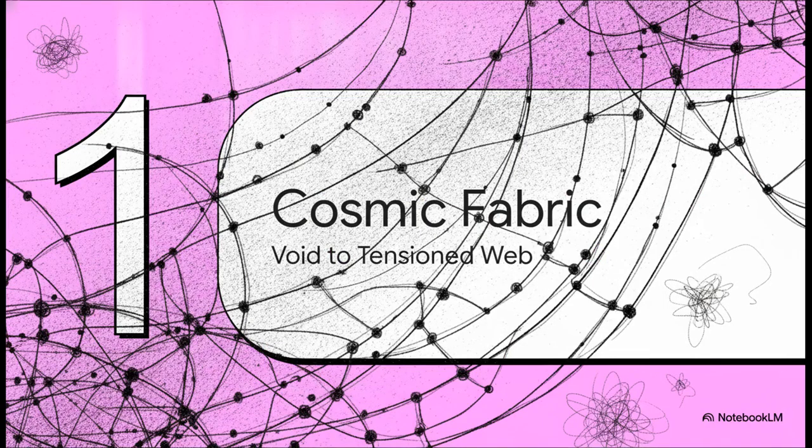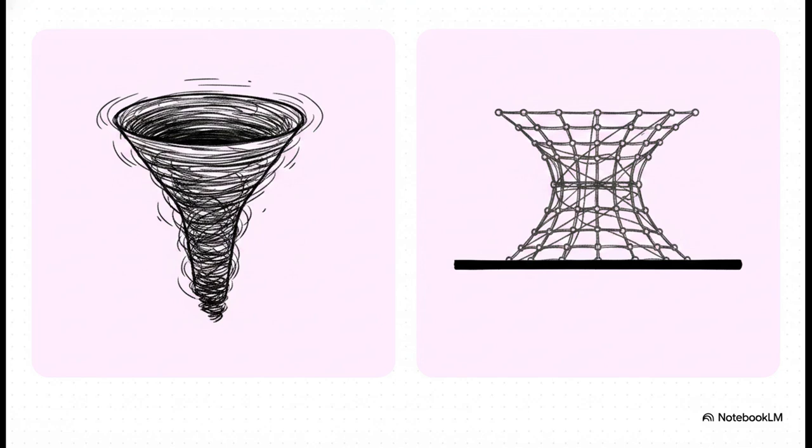Part 1. Rethinking the cosmic fabric, from empty void to tensioned web. So, usually in the standard model, coming mostly from general relativity, we think of gravity as just the geometric curvature of spacetime. It's treated like this passive, empty stage where astronomical events happen. And because that geometric curvature can theoretically stretch on forever, well, mathematical singularities are allowed to exist.